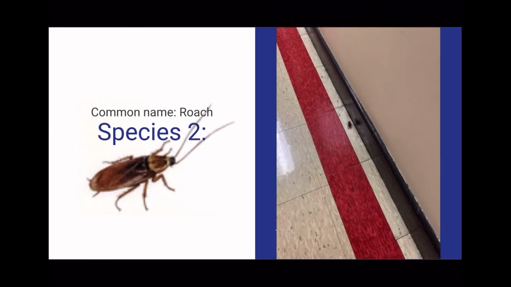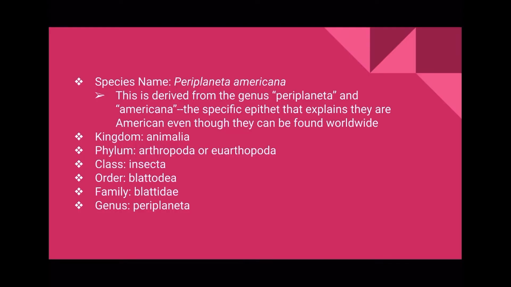On to species 2, whose common name is the roach. The image is small, but that's because everybody present was afraid of the roach. The species name is Periplaneta americana, which is derived from the genus Periplaneta, and americana is the specific epithet that explains that they are American, even though they can be found worldwide.